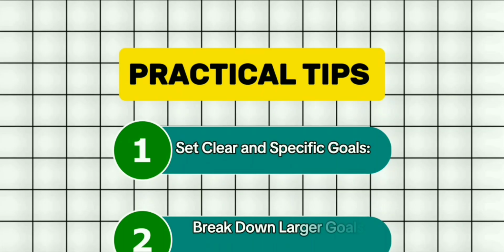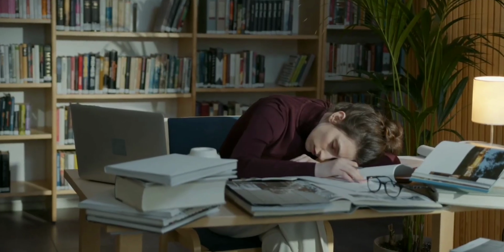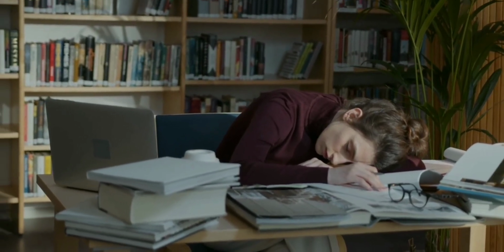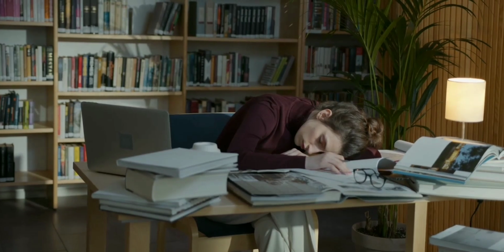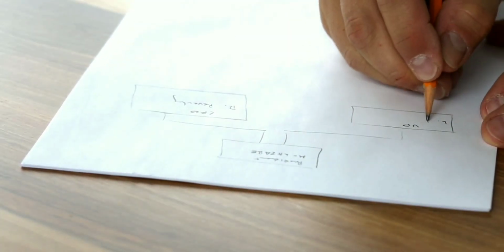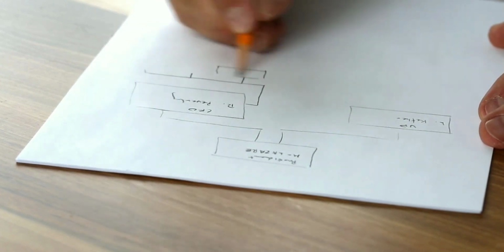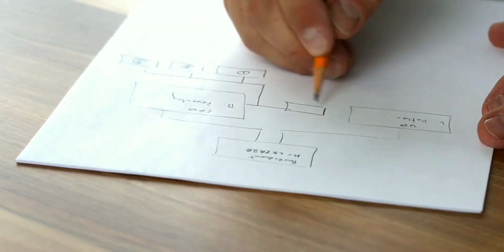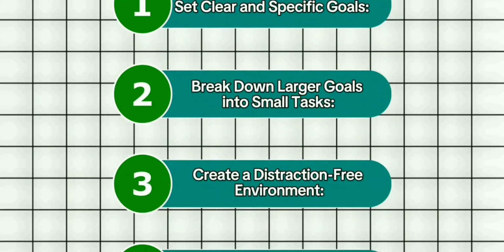Break down larger goals into smaller tasks. Larger goals can seem difficult, causing you to lose motivation before even starting. Breaking them into smaller tasks makes it easier to tackle one step at a time, keeping you motivated to complete the larger goals. Create a distraction-free environment.